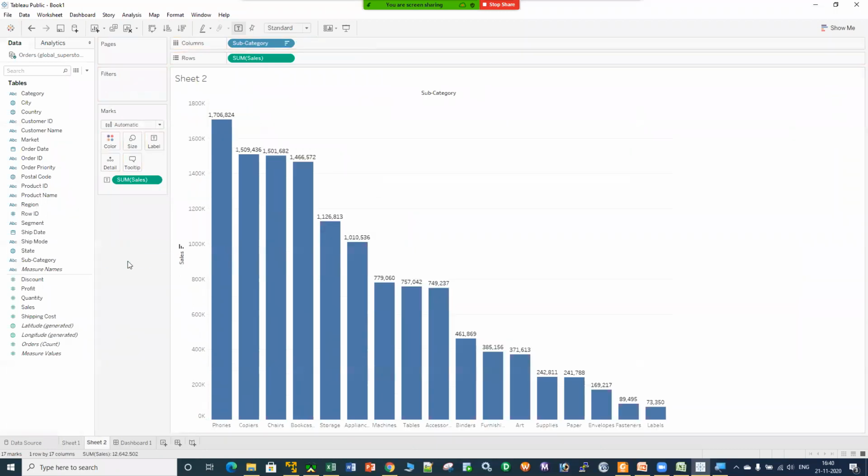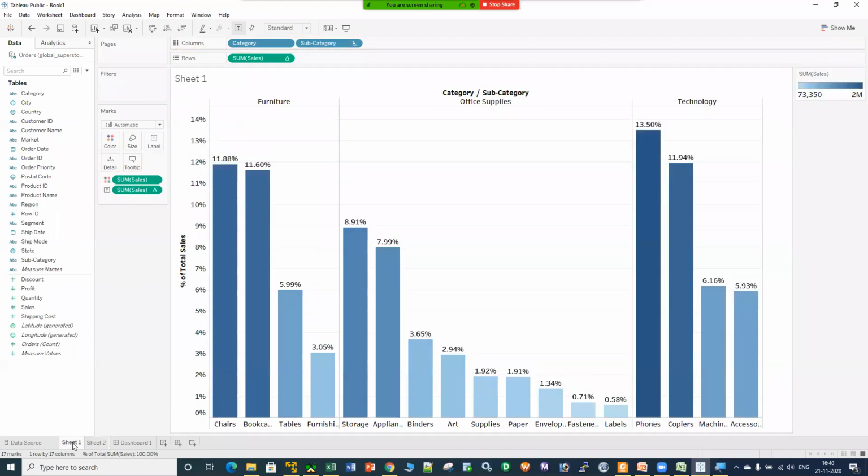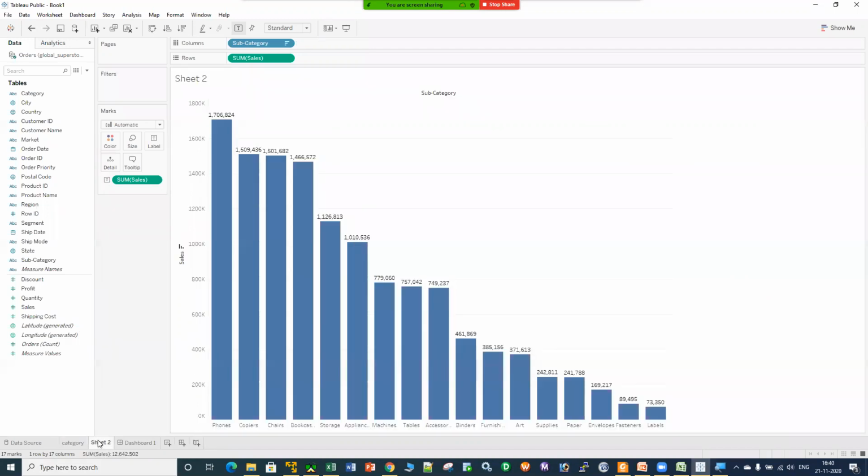Let me remove this filter. And from here also, let me remove this filter. And I can rename the sheets. This is on the basis of category, and this second sheet is giving me data for the subcategory, right? Now let me create one more sheet.